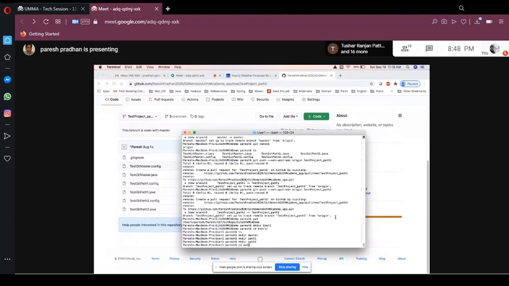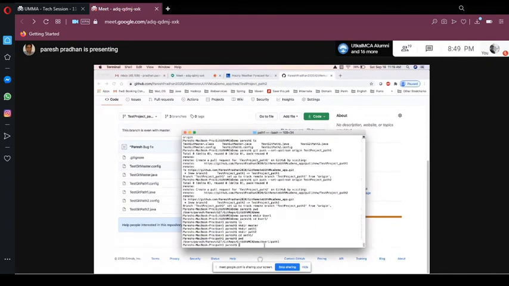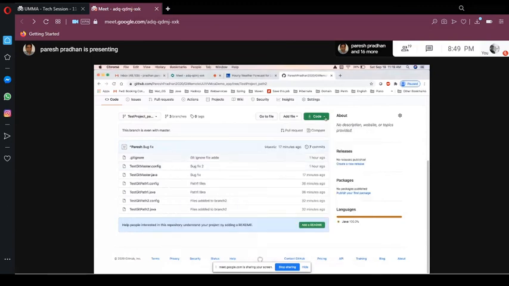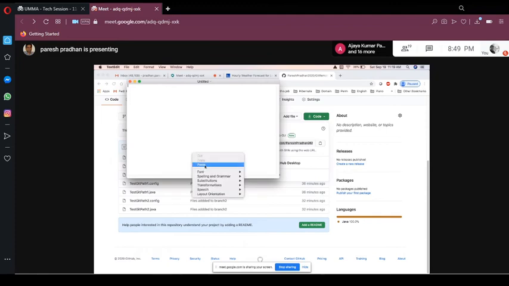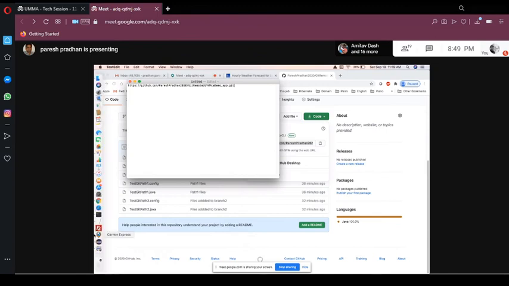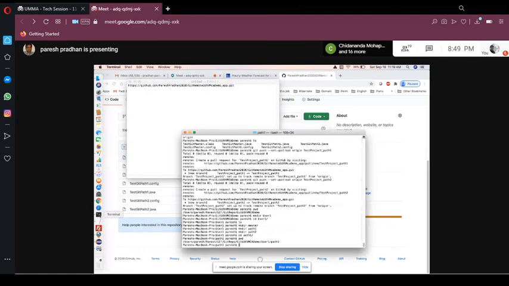Okay, so path 1. Okay, so where am I now? Right now, if you see, I am user 1, I am path 1. Okay, so I want to access all the code. So if you click here in the code, right? So this is the URL. Okay, this is the URL you need to remember. Okay, let me open the text editor. So if you see here, right? So this is the URL. So how to pull all the code from the remote repository to your local repository.